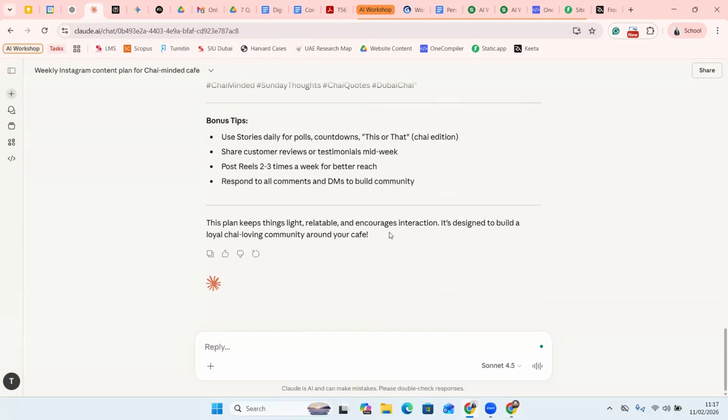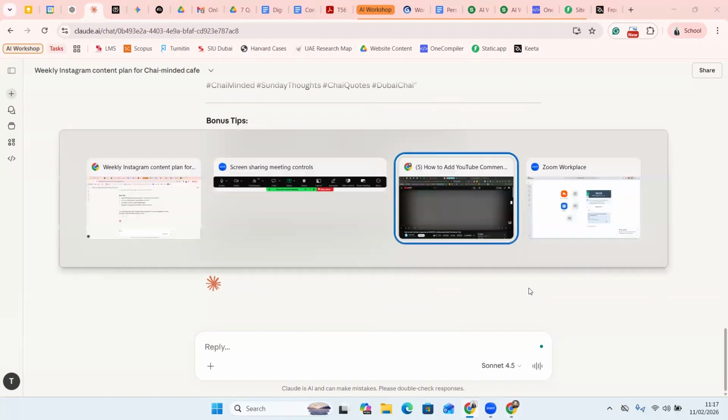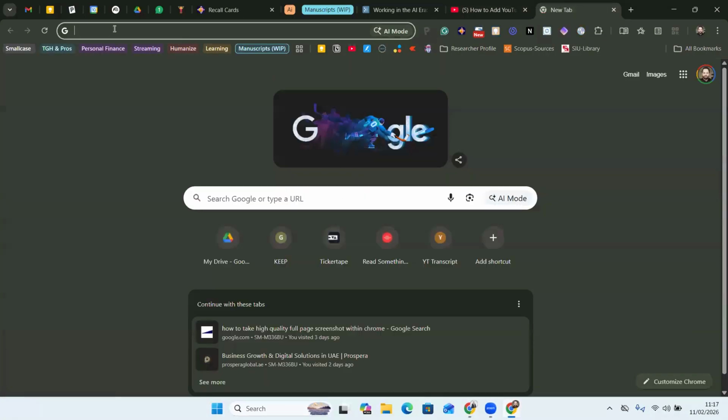The third use case that I want to showcase for Claude, which is my personal favorite, and I've already discussed this with my students in the classroom, is you can go to your LinkedIn account. If you have a LinkedIn profile, on LinkedIn there's an option. Let me just share my screen to that point once.